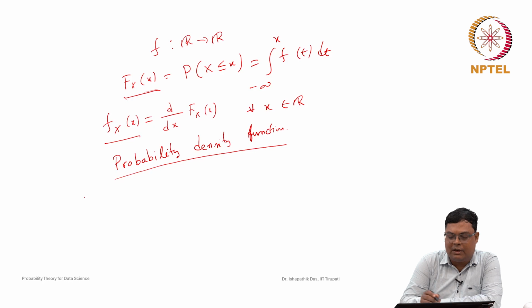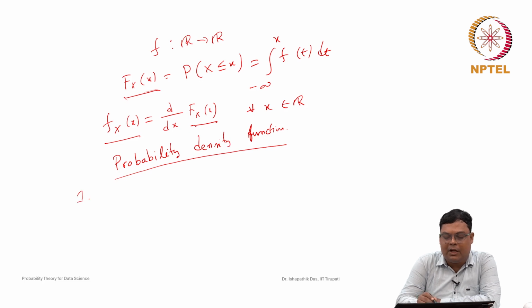A probability density function is defined by the function f of x equal to the derivative of the cumulative distribution function F_X(x). Now, what are the properties of the probability density function? One property is that it is the derivative of a non-decreasing function F_X(x).